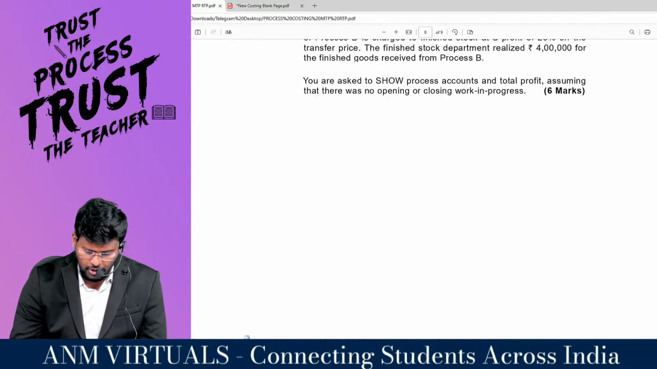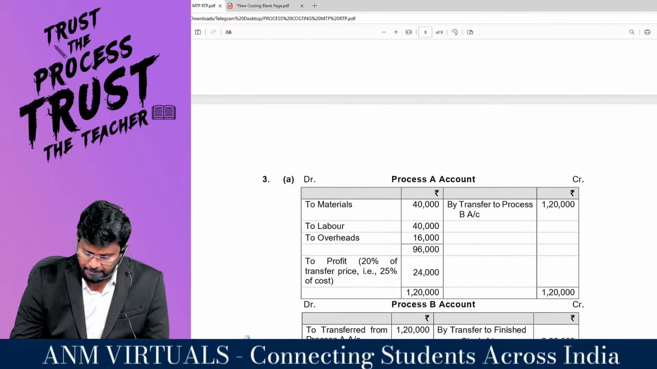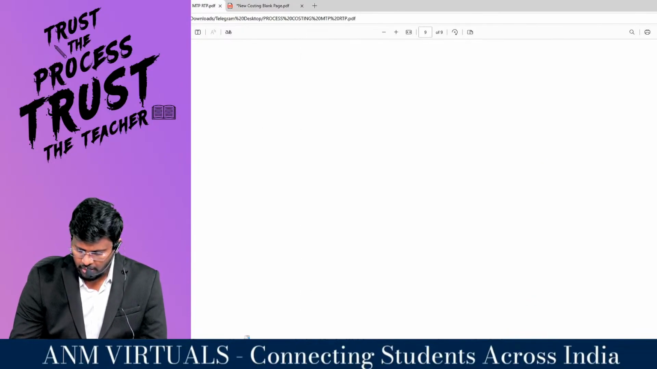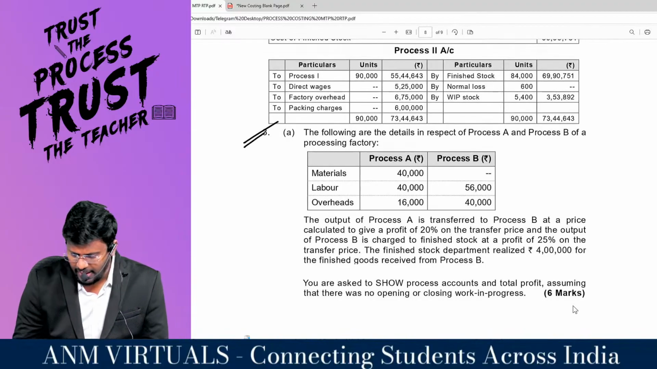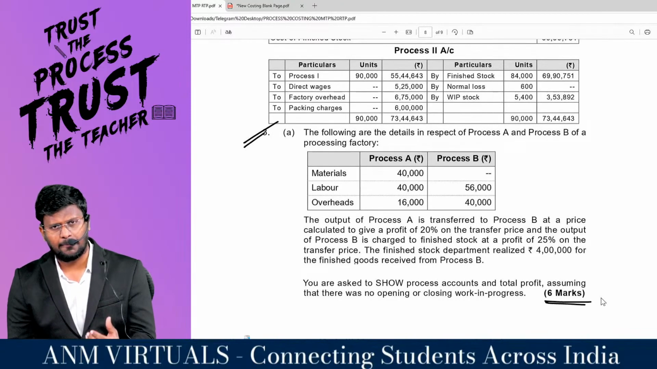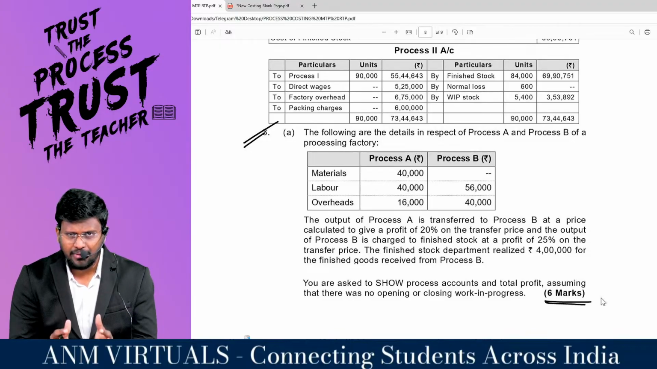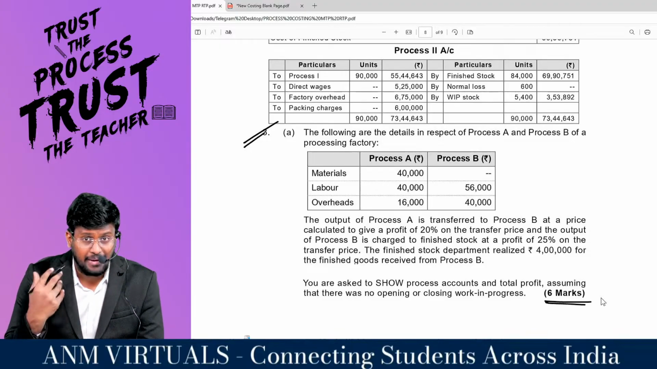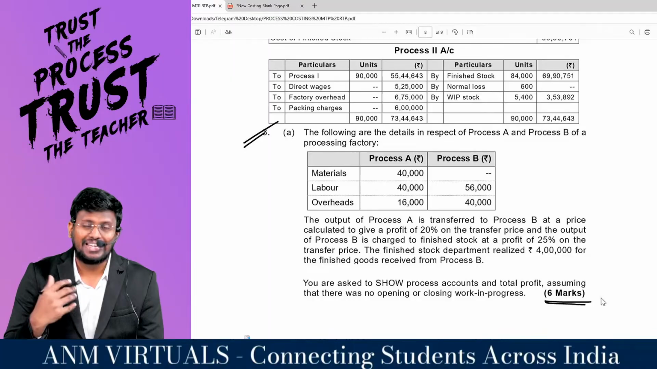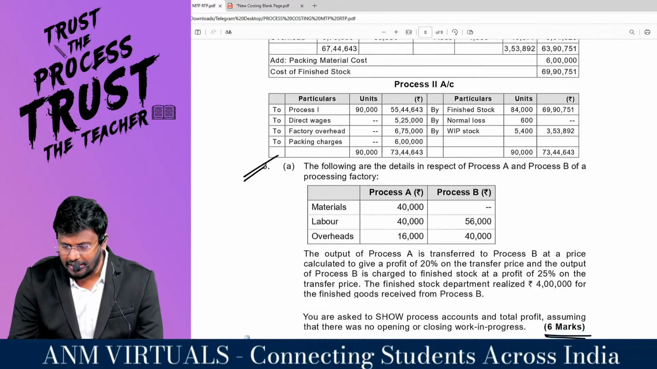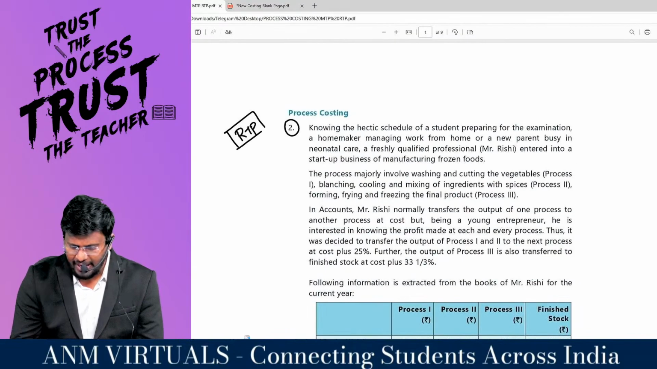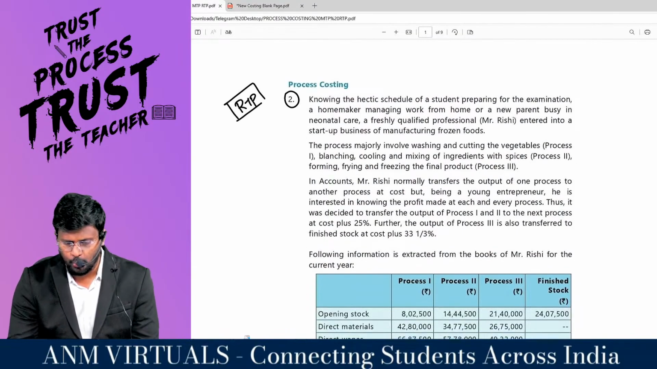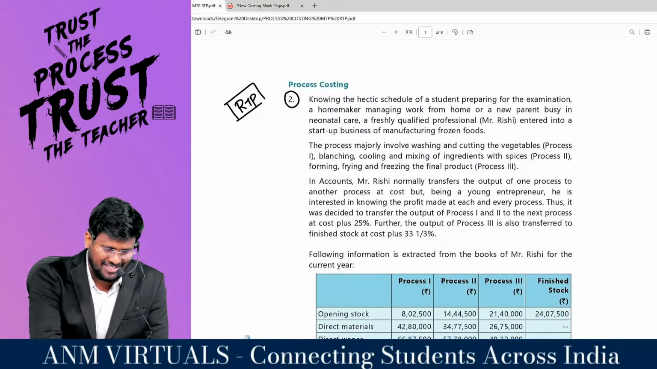Then, my dear lovable students, the third part is a very easy part. One more question they have asked, 3A, a 6 mark question, similar. Actually, this time in the current RTP or MTP, they have mainly focused on inter-process profit. They are testing inter-process profit. This time, I will be solving one question for you on how to proceed with process costing. Let it be a quick revision also.